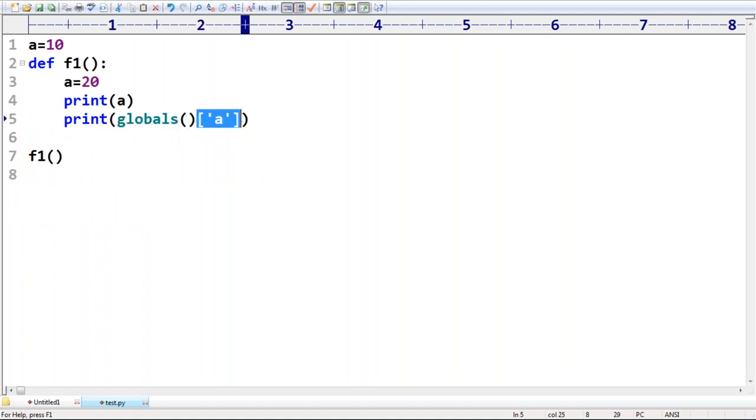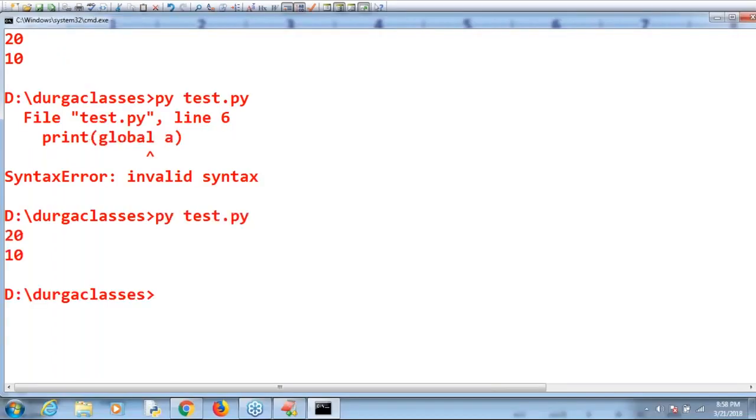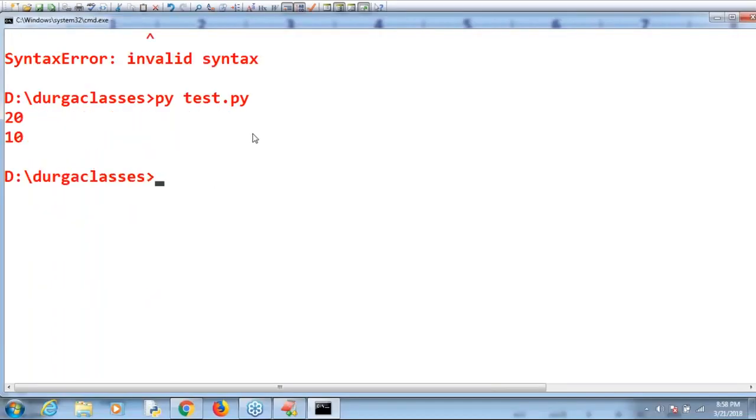If I print globals, then all global members related to that module by default come. It is the dictionary, sir, where all the global members by default will be there. In the dictionary, I want the key's value. What is the value associated with this key? Then what is the answer we are going to get by default, sir? Sir, 10. Is everyone aware?